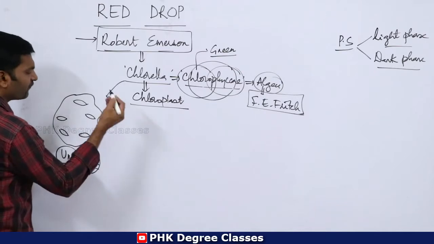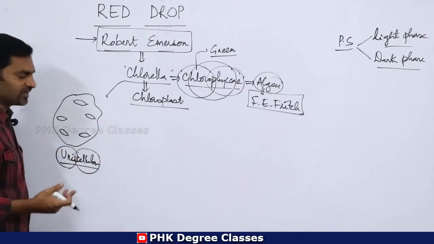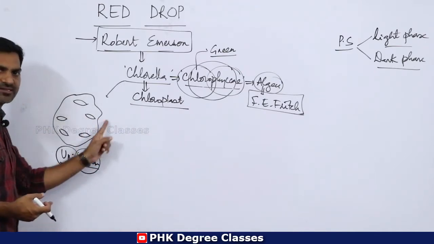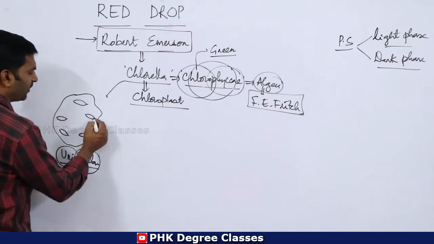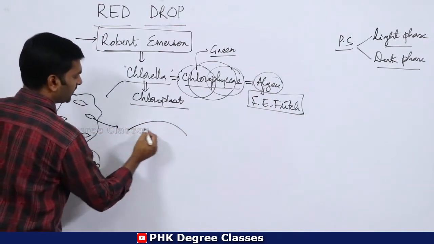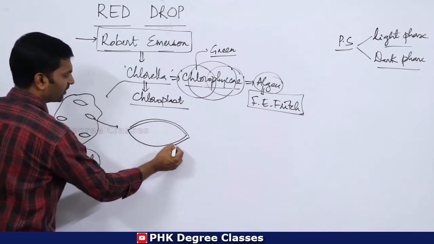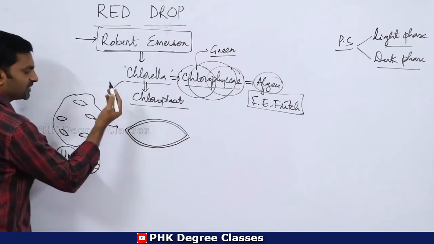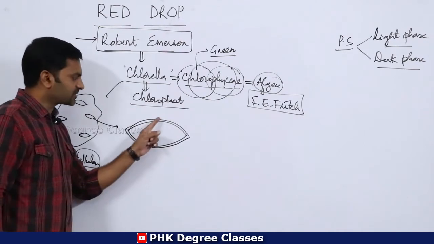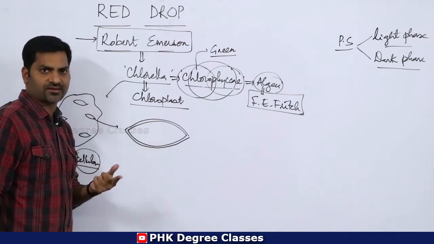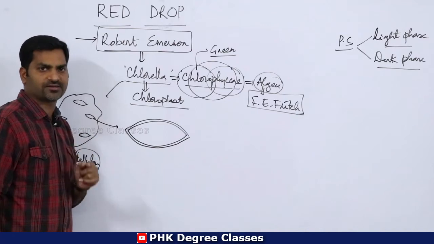If you isolate one single chloroplast from this entire algal member, for example, I isolate this particular chloroplast, this is a chloroplast of chlorella. Every chloroplast is enclosed with two membranes. I have already told you in my earlier sessions. Clear?